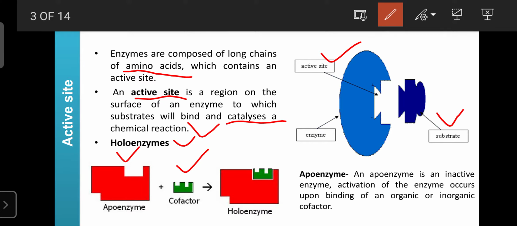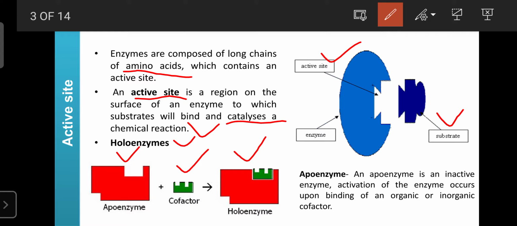Holoenzymes are only active in the presence of certain non-protein molecules or substances, maybe a cofactor, maybe a coenzyme. Here, an apoenzyme is an inactive enzyme. It is only active when it has the organic or inorganic cofactors. So apoenzymes are one type of enzyme, and they are always present in an inactive form.